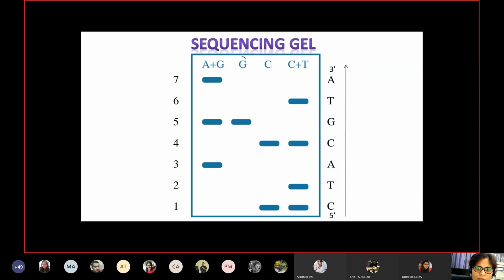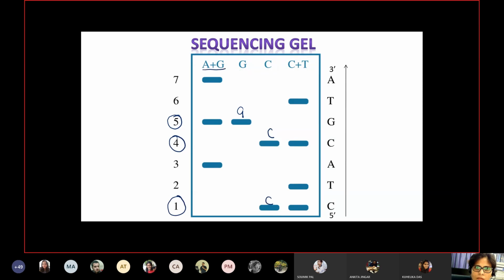The lanes with guanine and cytosine treatment will directly show you the position for guanine and cytosine. In this example, we are only considering 7 nucleotide bases. So right now I know that at the 5th position I have guanine, at the 4th position I have cytosine, and at the 1st position also I have cytosine.